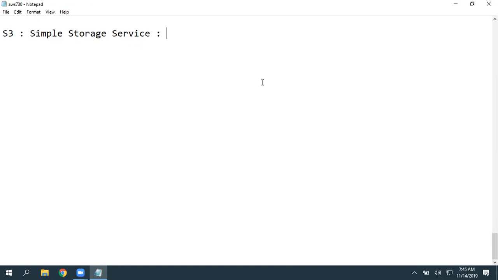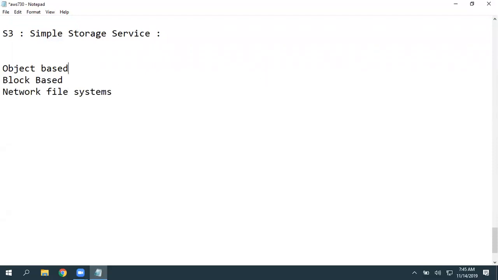Okay. So S3 stands for Simple Storage Service. Basically, this S3 is an object-based storage. A blob, you know blob? So basically, it's an object-based storage. Generally, we are going to have different types of storages: object-based, block-based, and storage over the network or network file systems.